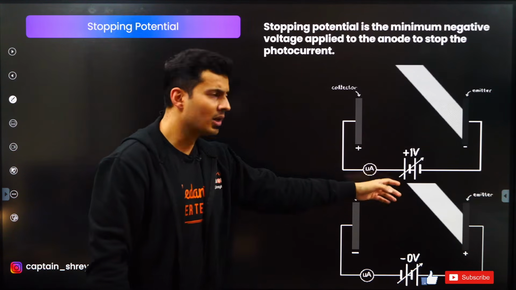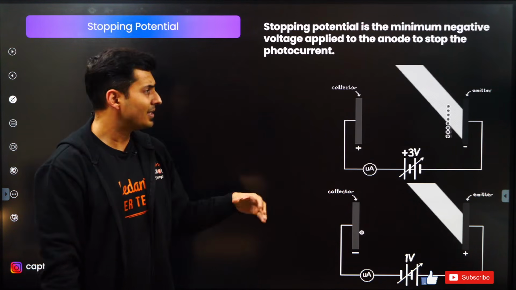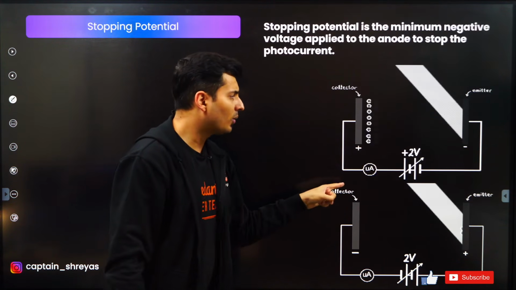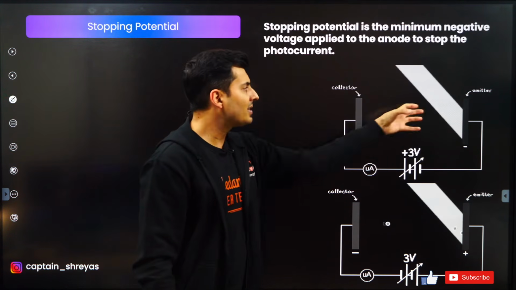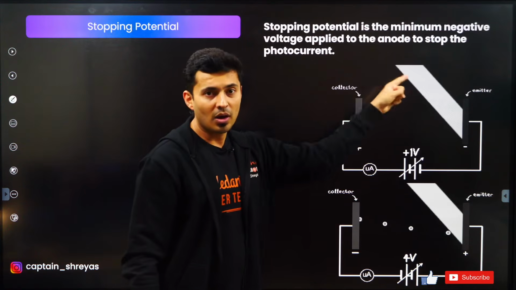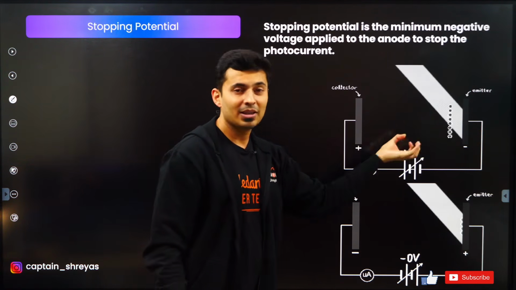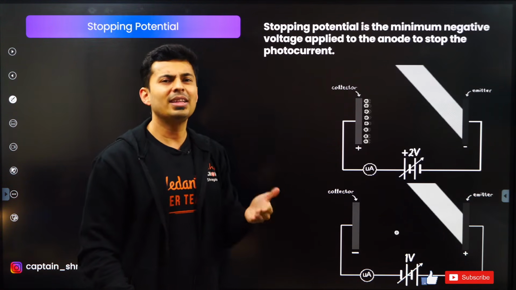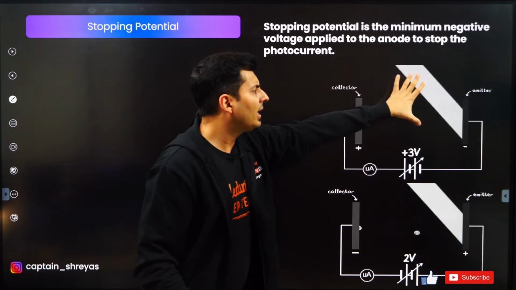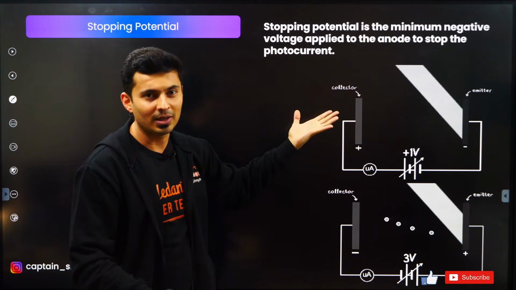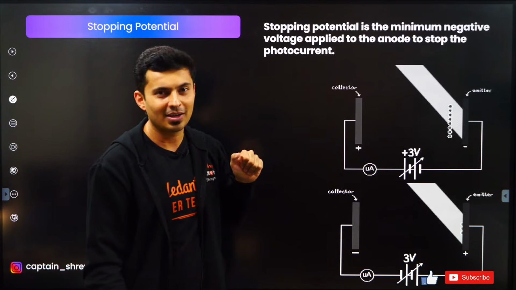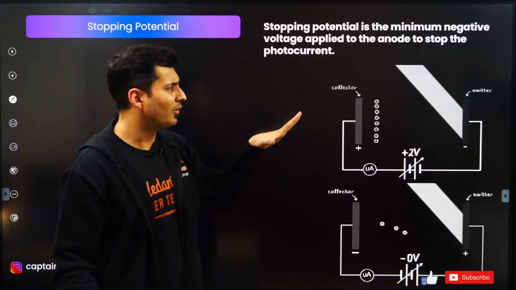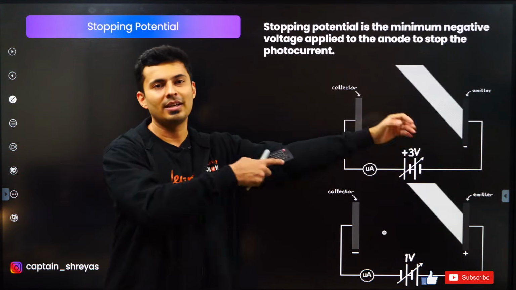Now, like I said before, you can connect a battery to the photoelectric setup and see what the effects are. If somebody connects the battery in forward bias, meaning helping the current, these electrons which are thrown out of the metallic surface will get assistance. That's why the current will increase. But after a point, even that current can't increase, because all the electrons ejected are reaching the other side safely. So there reaches a saturation point. Even after increasing the voltage beyond that point, you cannot see further increase in the current, because all the electrons are reaching the other side.